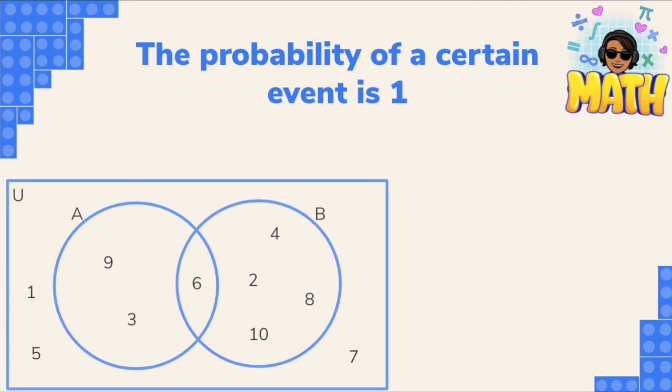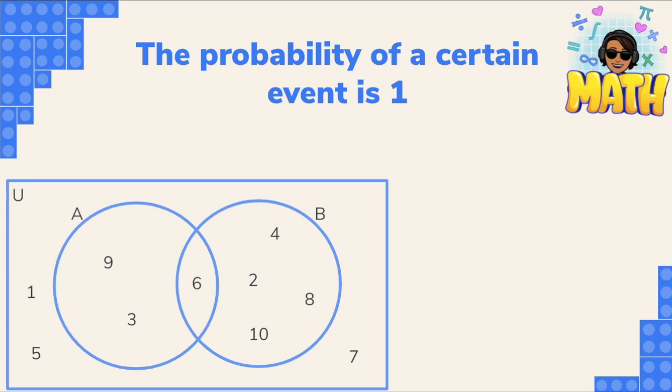The next thing that we're going to take into account is that the probability of a certain event is 1 and always 1. Well, what does it mean that a certain event is 1? So let's think that we have this set. The universal set are all the integer numbers from 1 to 10, and A are the multiples of 3 and B are the even numbers.